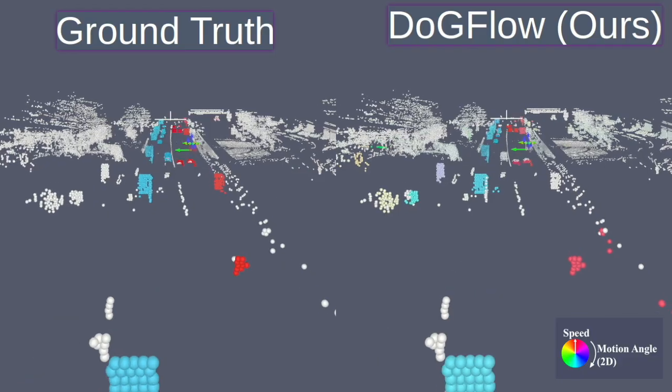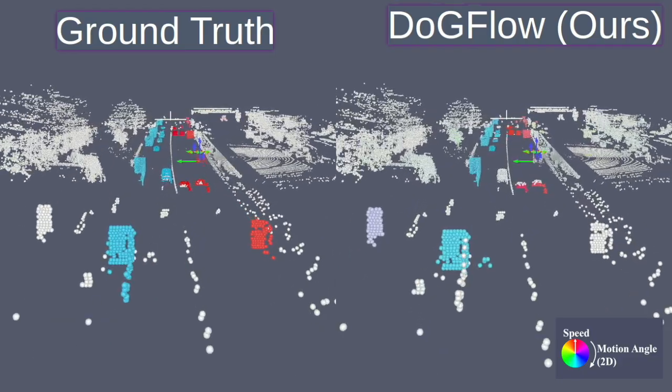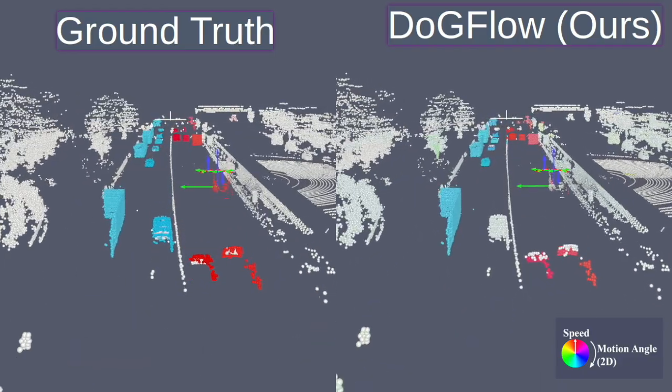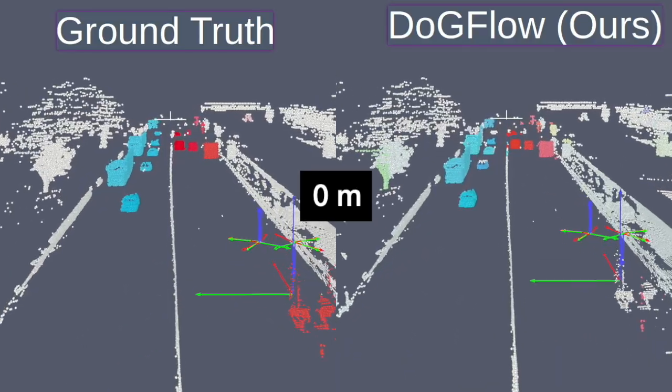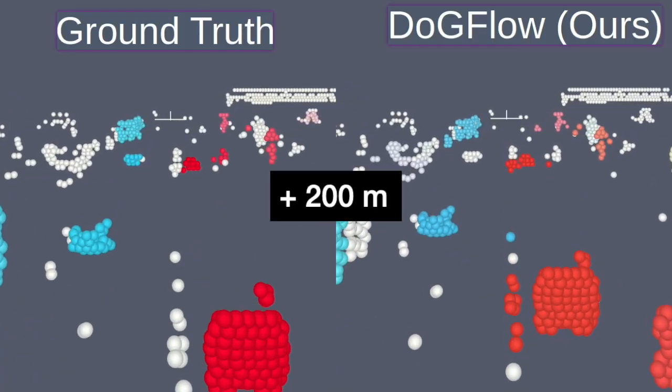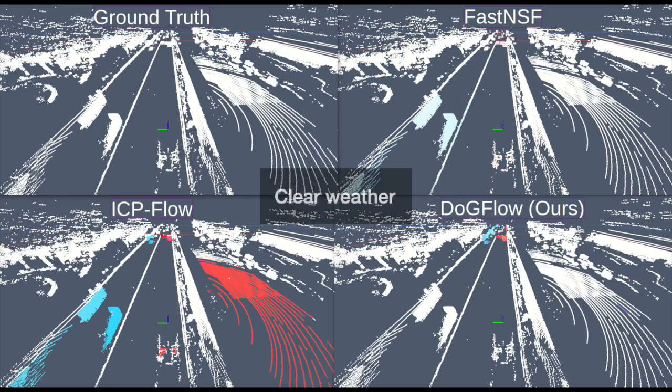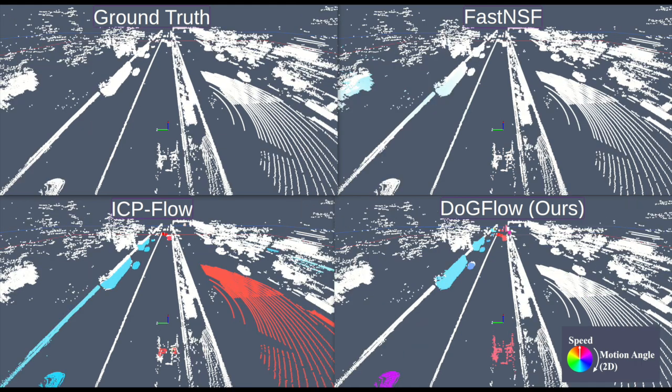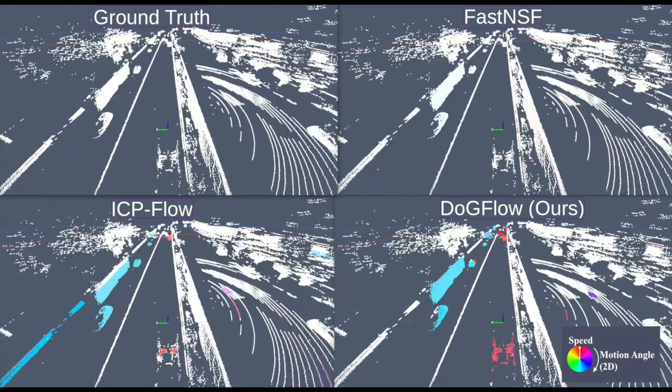Here we show a single frame panning from minus 200 meters to 200 meters from the ego vehicle, which can be identified by the colored arrows. The scene flow prediction by DoGFlow matches closely with the ground truth, especially at long range, while also performing well at close range. Here we compare DoGFlow and other state-of-the-art methods with ground truth on a clear weather log.